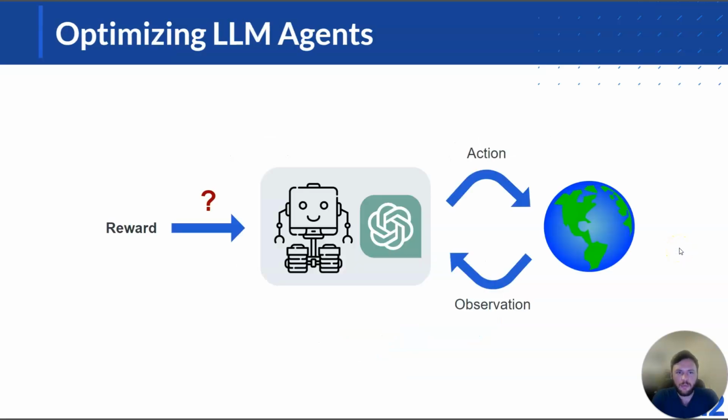However, what's very popular now is using language model agents to accomplish various tasks, such as chat tasks, programming, embodied tasks. And a lot of these agents are powered by closed source language models. And so the problem arises as to how we optimize a reward signal in a traditional reinforcement learning setup, but when we have a closed source language model that's powering our policy.